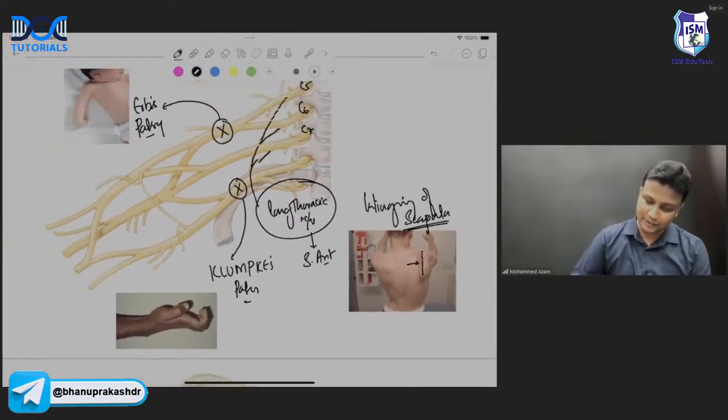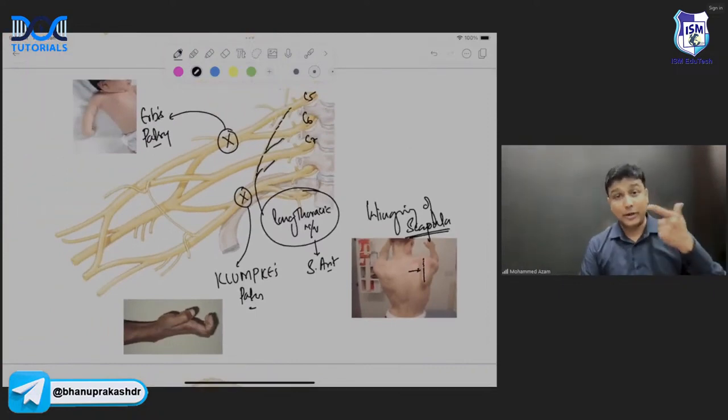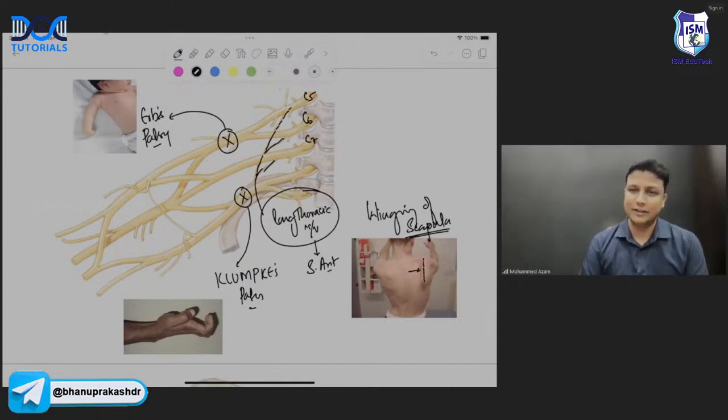So done, sir. Injury to upper trunk, Erb's paralysis, policeman tip hand. Injury to lower trunk, Klumpke's paralysis, there will be claw hand. And then long thoracic nerve injury will lead to winging of scapula, sir.